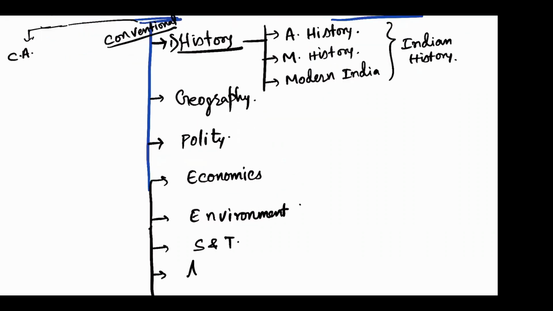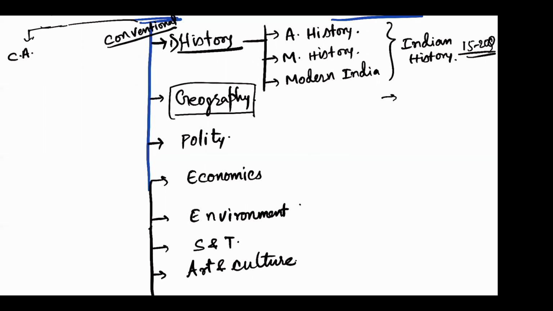History के साथ में हो गया, you'll have art and culture. This will be going with history only. So if you ask me about geography, if you ask me about history, how many questions? What is the importance of this? So total history, if you fix it, it will have 15 to 20 questions from history.